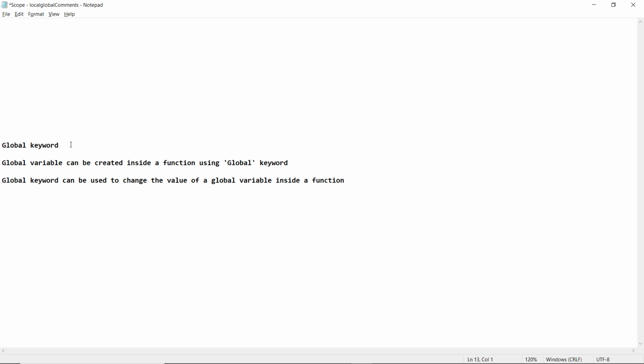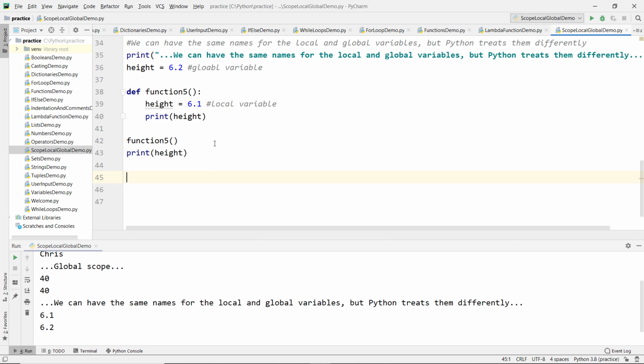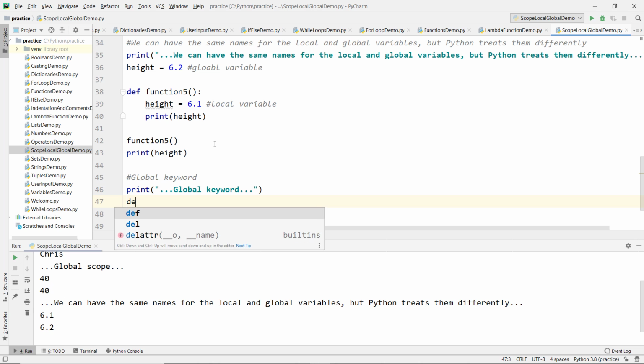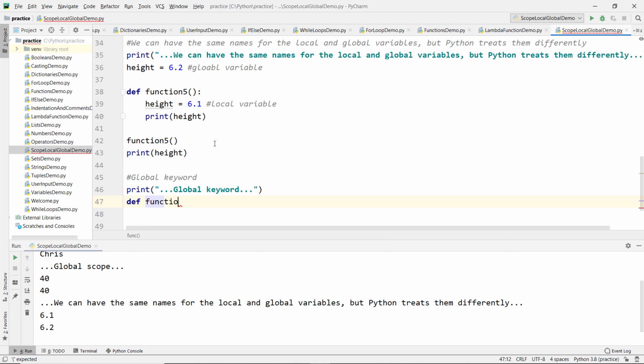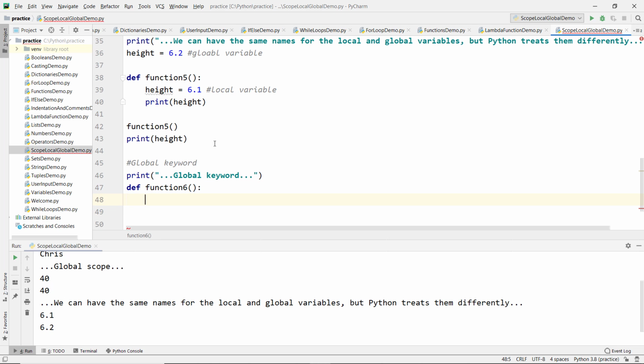So the next one is how to use the global keyword. Let's try to print the value global keyword by using the print function. Now let's create a function 6. Now create a global variable by using the global keyword.